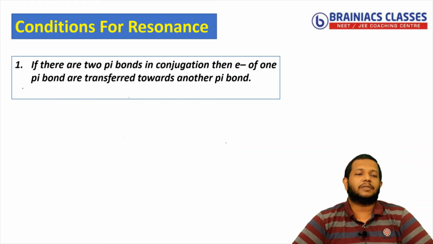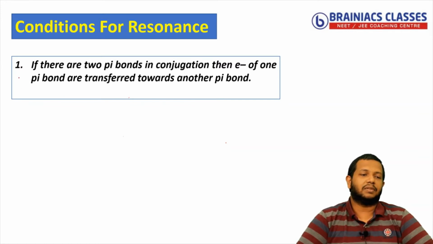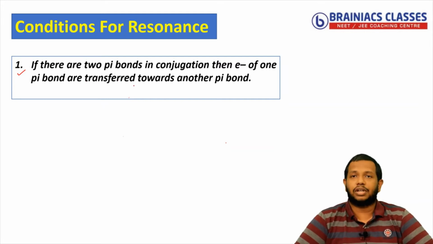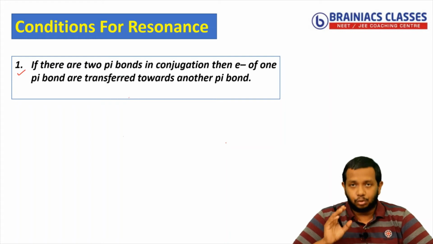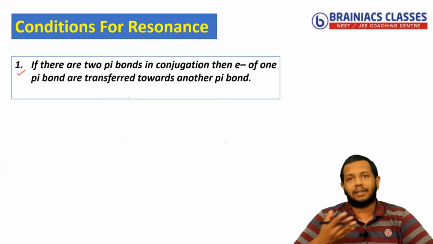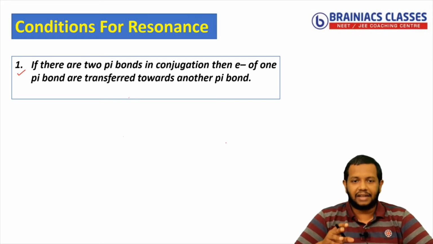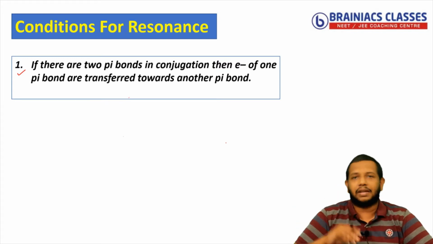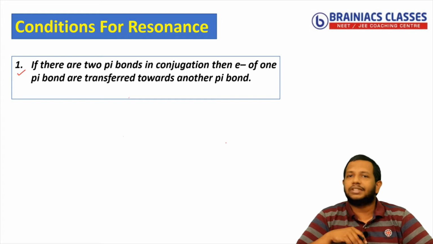Now let me say the first condition. You can see here the first condition that is given. So the first condition is, if there are two pi bonds in conjugation, then one of the pi bonds is transferred towards another pi bond. Please read it. If there are two pi bonds in conjugation, that means pi bonds are alternating. In that case, how will the resonance happen? Because as per my understanding, resonance means delocalization of pi electrons. Then how will it happen? Then they are stating that one of the pi bonds, that means pi electrons, will get shifted towards another pi bond. Now let's understand this with an example.